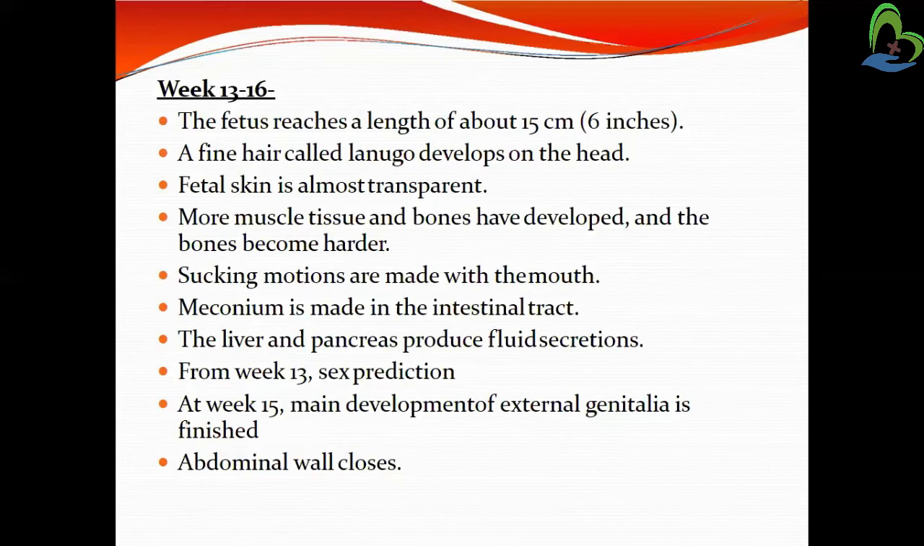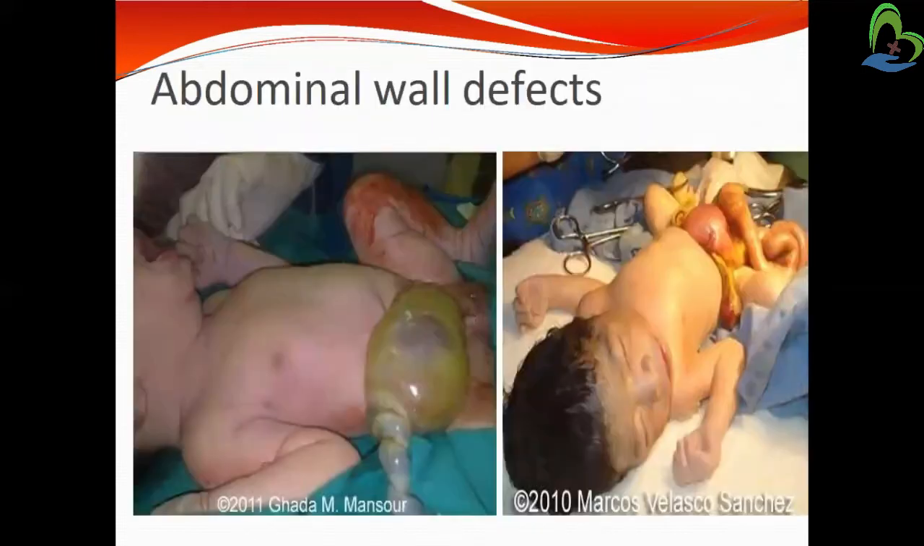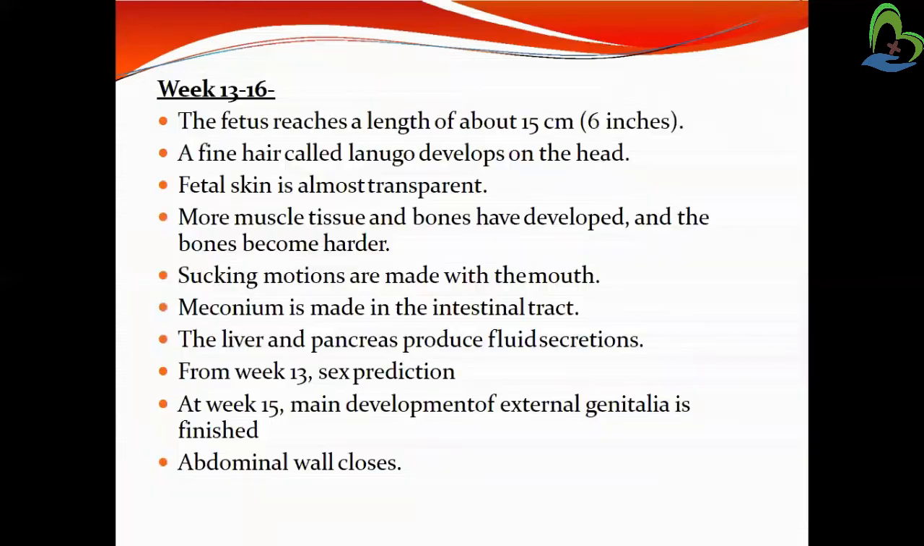Okay, so sex determination becomes easy at week 13, and at week 15 the main development of the external genitalia is finished. They already start in the 7th week, but the proper development is finished by week 15, and the abdominal wall also closes in the fetus. So by 13 to 16 weeks the baby is well developed. But this is the image of an abdominal wall defect, because we already discussed that in 13 to 16 weeks the abdominal wall is closed.